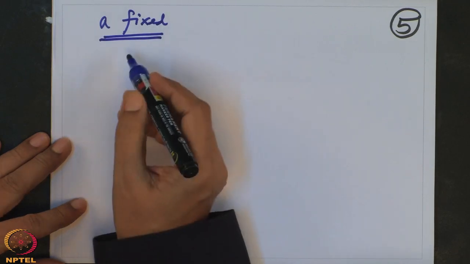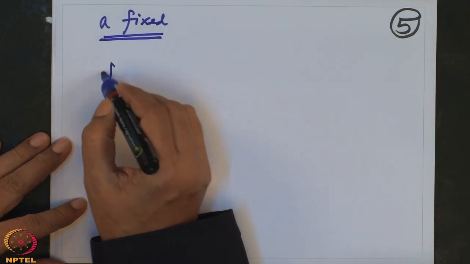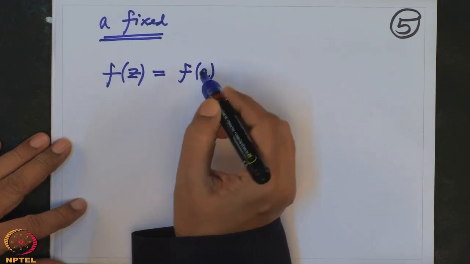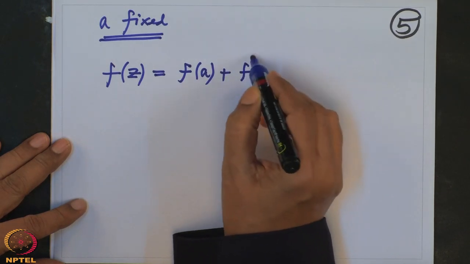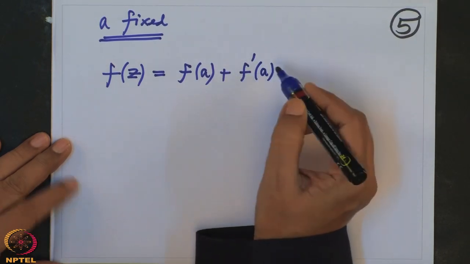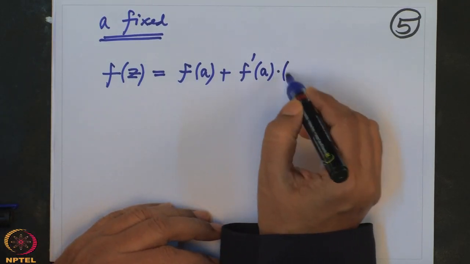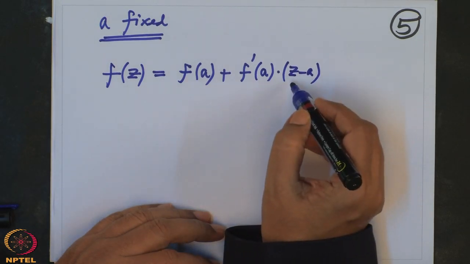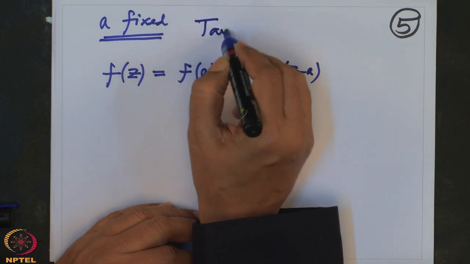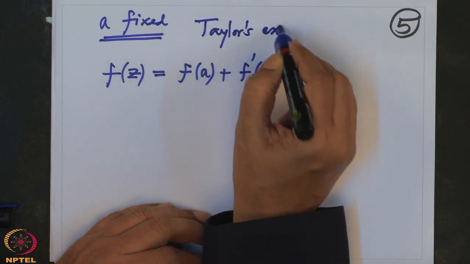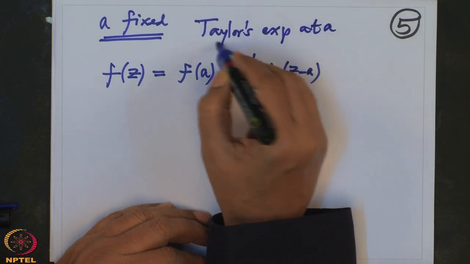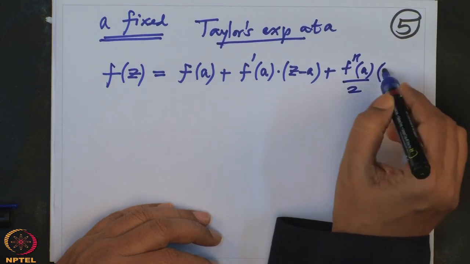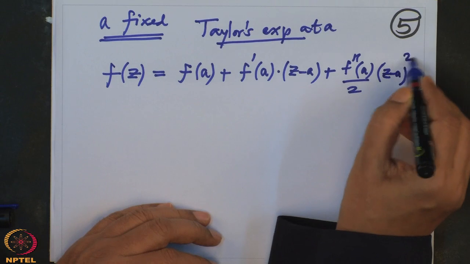That means I have to write f of z equal to f of a plus f prime at a times z minus a, plus f double prime at a divided by 2 times z minus a squared, and so on.